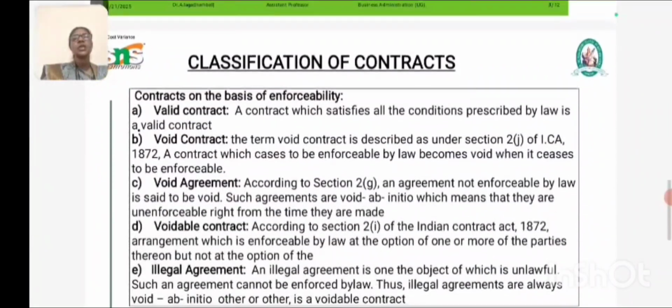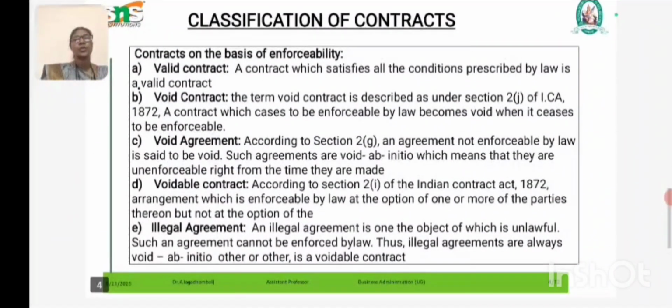The next classification is on the basis of enforceability. First is the valid contract. A valid contract is one that fulfills all the essential elements of a contract as prescribed by law. A void contract is one that is not enforceable by law. It is void. Such a case is not enforceable. That is called a void contract.